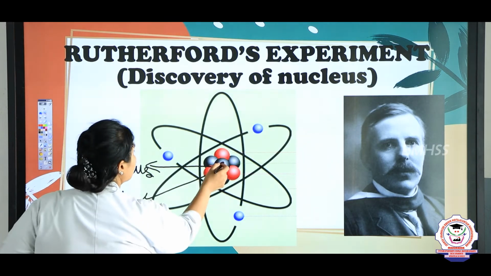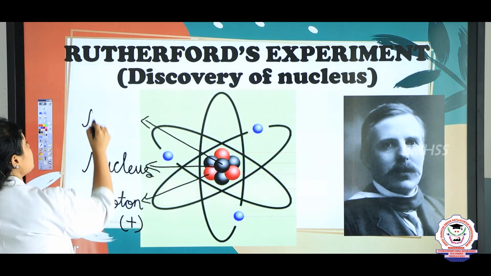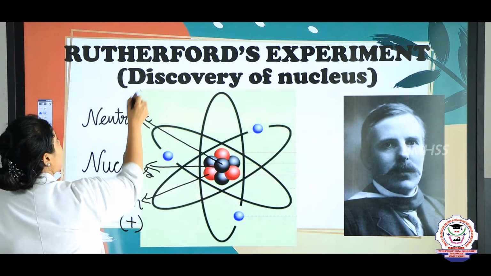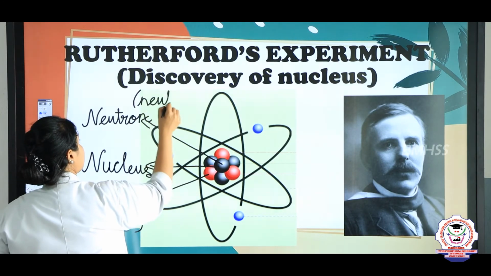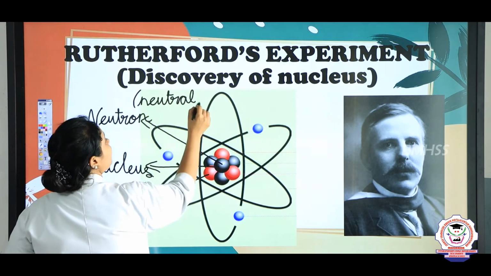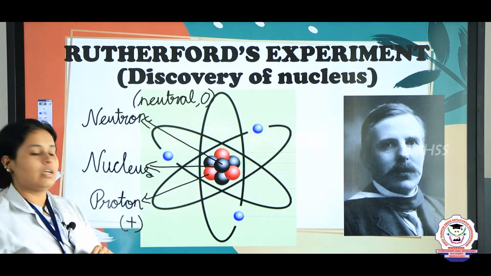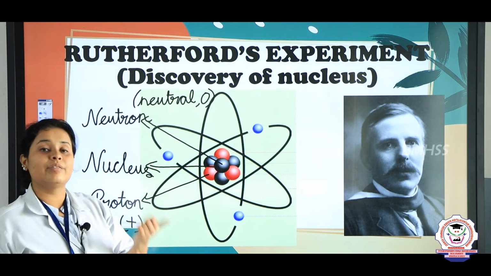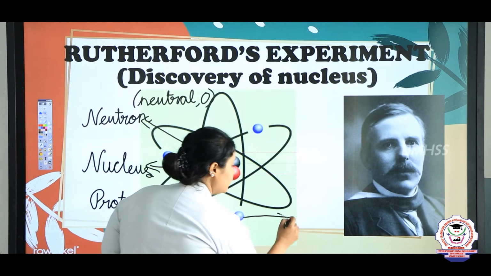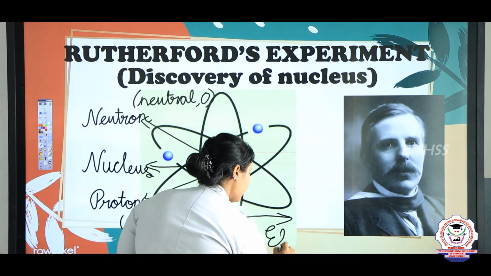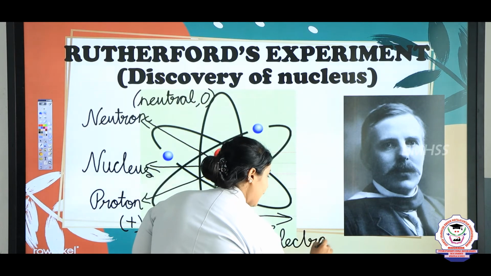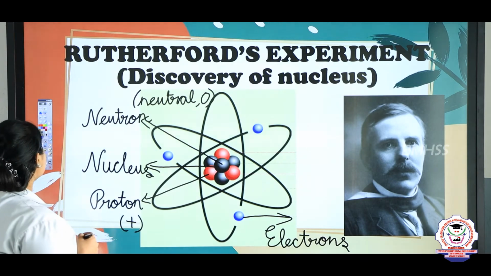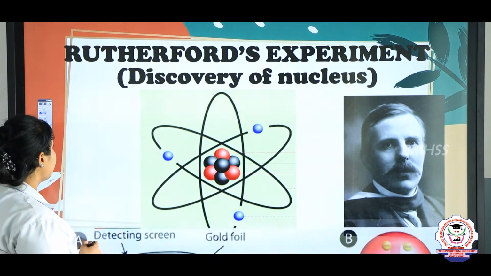In the same way there are black particles, and the black particles are known as neutrons, and neutrons are neutral. They do not have any kind of charge, or you can also say that they have zero charge. Okay? And later on he said that outside there are orbits. In the orbits there is a blue color particle, and the blue color particle is an electron, and electrons will always revolve around the nucleus. So, for that he did an experiment. Now let us see what the experiment was.